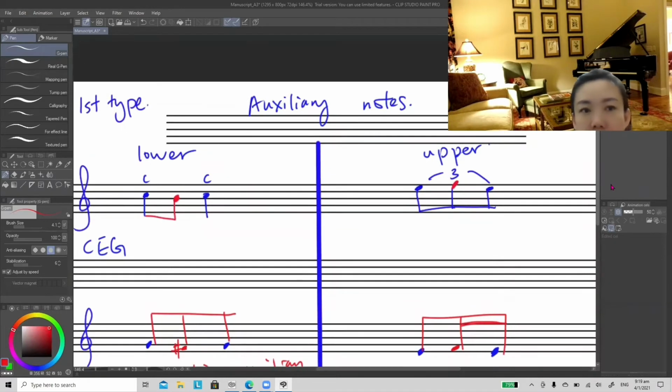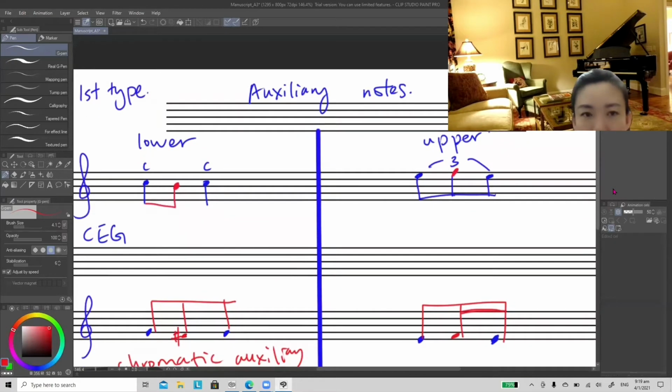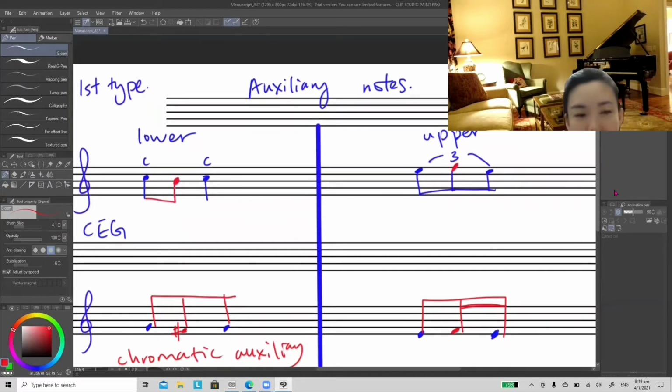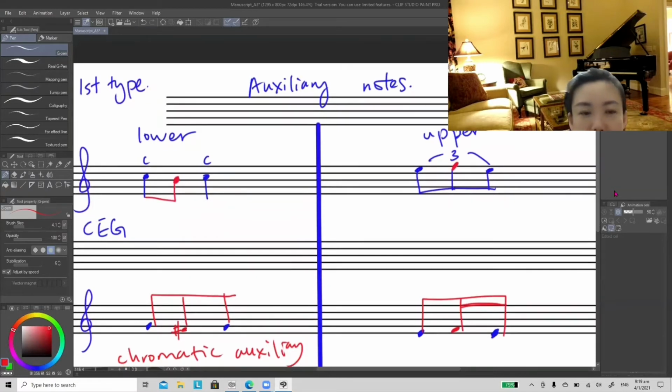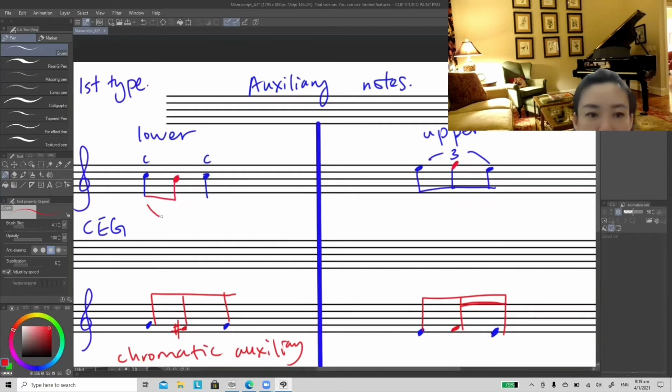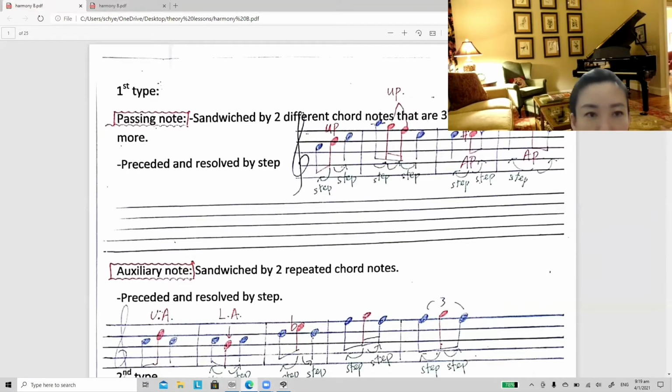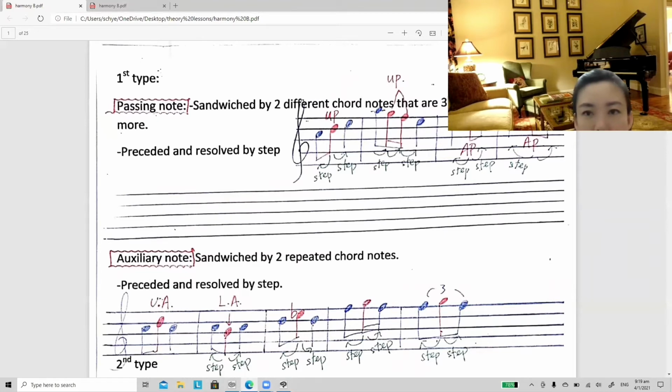And so the first type has passing note and auxiliary note. These two decorations are categorized under the first type because they are closely related to each other. This B is prepared by step and resolved by step. So you notice, under the first type, they are closely related to each other. So, passing note under the first type.